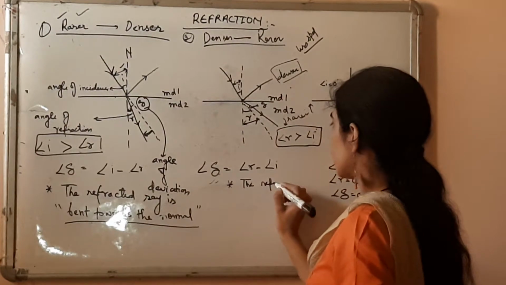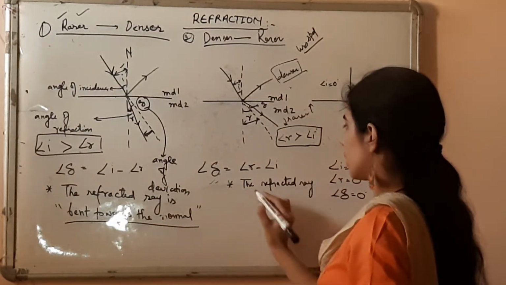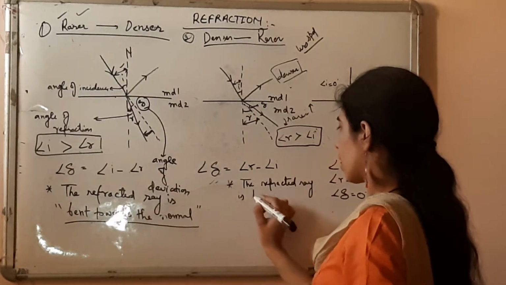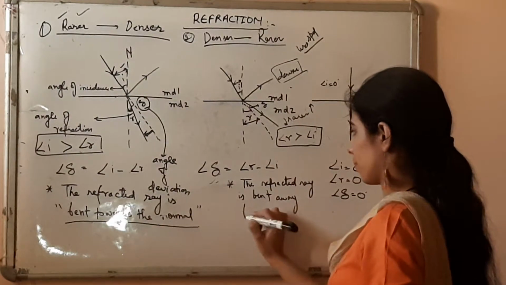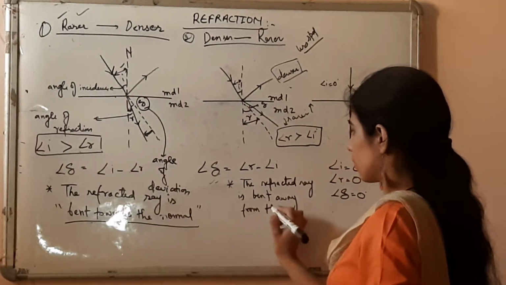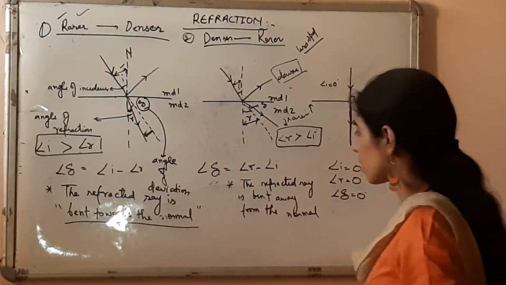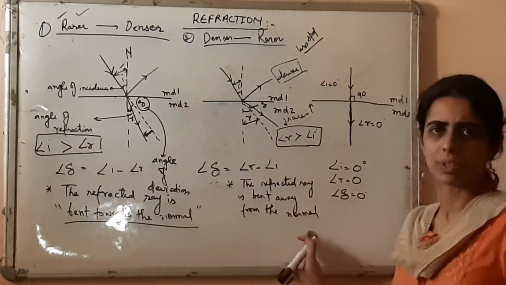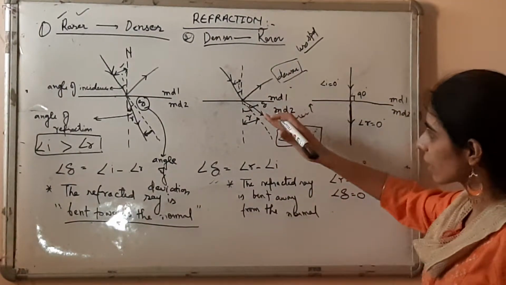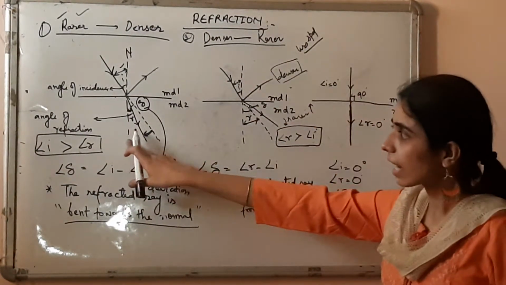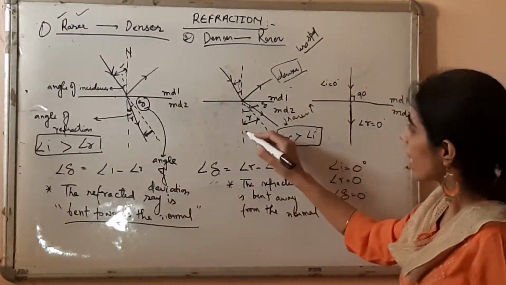The refracted ray is bent away from the normal. The refracted ray is bent away from the normal. So now what is happening here? The refracted ray is coming here. Now in that case it was bending towards the normal. Here in this case it will bend away.